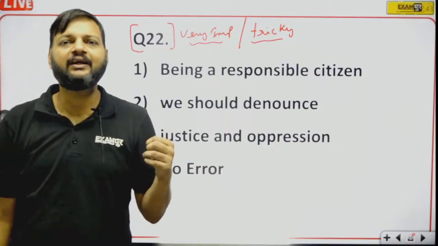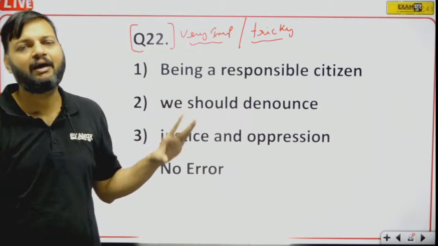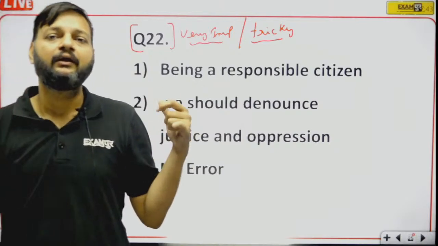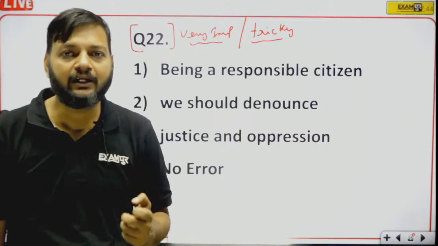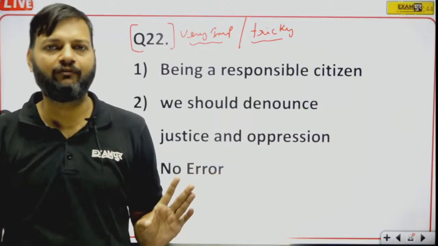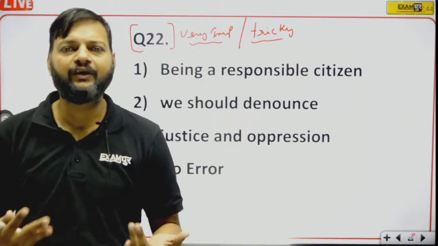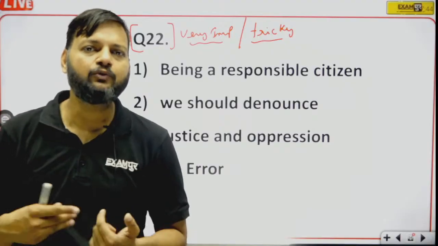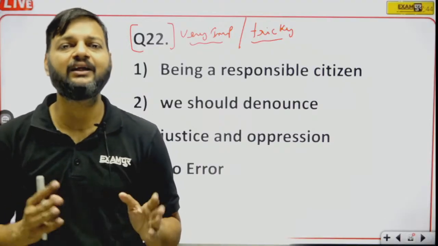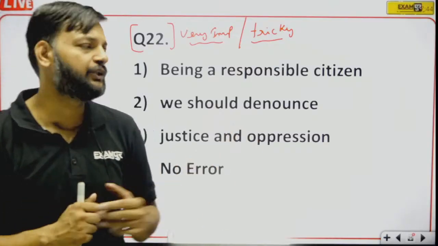This sentence does not have any structural error. Structure is absolutely correct, but if you are not trying to comprehend the meaning of this sentence, you won't be able to solve it. I tell you always that comprehension is required. Until and unless you try to understand the meaning, you won't be able to solve such questions, right?